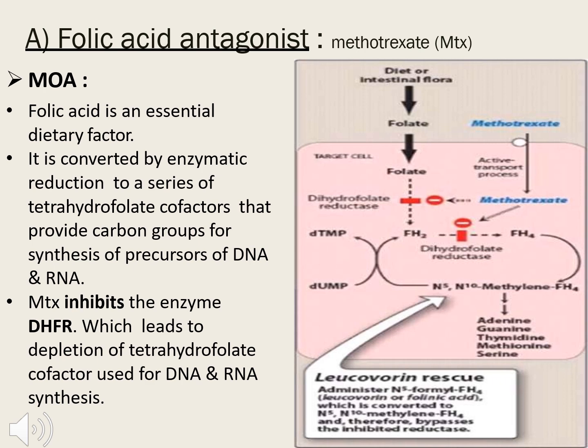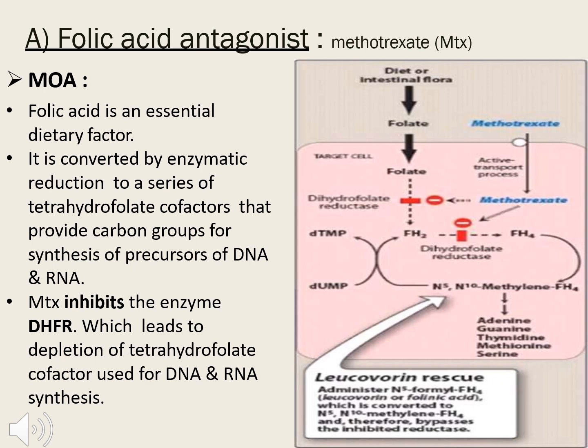So the next class of drugs, antimetabolites. Under that, the first one is folic acid antagonists. We have seen this common mechanism in the previous classes also. From the folate, we have dihydrofolic acid, which is converted to tetrahydrofolic acid. This tetrahydrofolic acid is responsible for the synthesis of various proteins which are required for the survival of the cancerous cell.